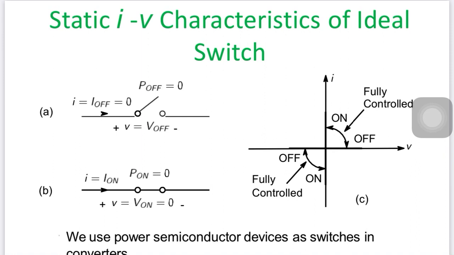The IV characteristics are nothing but current versus voltage characteristics. You can see the V axis and I axis. It is a quadrant operation. In the first quadrant, when the current is high, that is on mode, and when the voltage is high, that is off mode. That is the control range between them. If the switch is reversed, we get third quadrant operation.